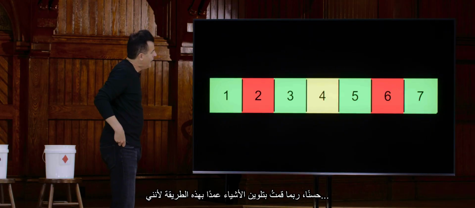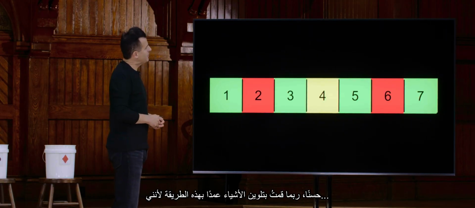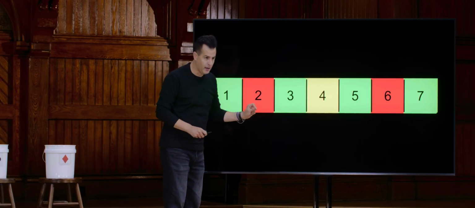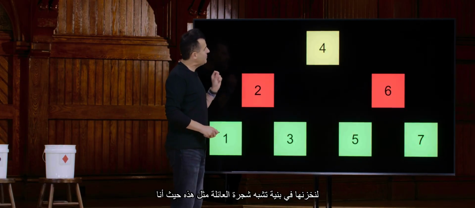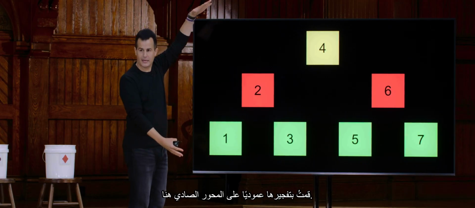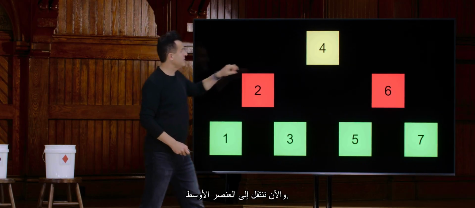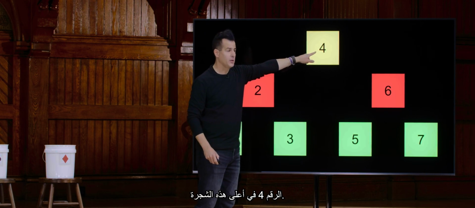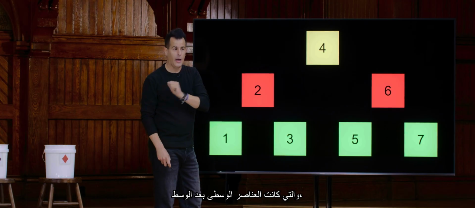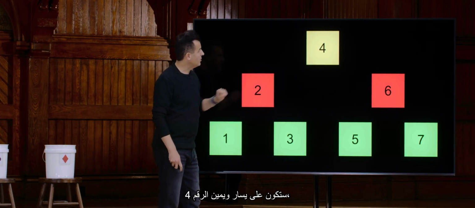Well, maybe. I deliberately color-coded things like this because let me propose that instead of storing these 7 values in an array, let's store them in a family tree-like structure like this, where I just kind of exploded them vertically on the y-axis here. So now the middle element, the 4, is at the top of this tree. The 2 and the 6, which were the middle elements after the middle, are going to be to the left and right of the 4.